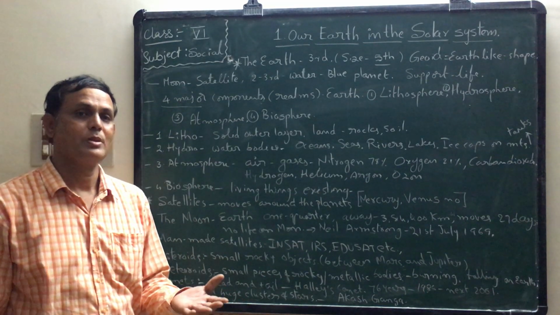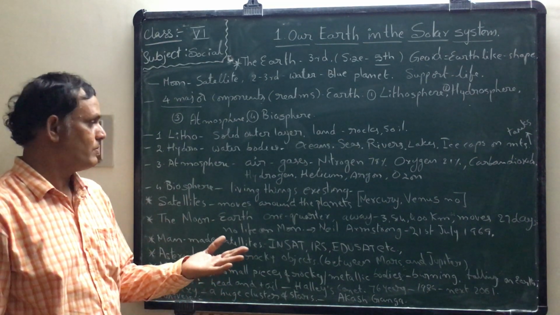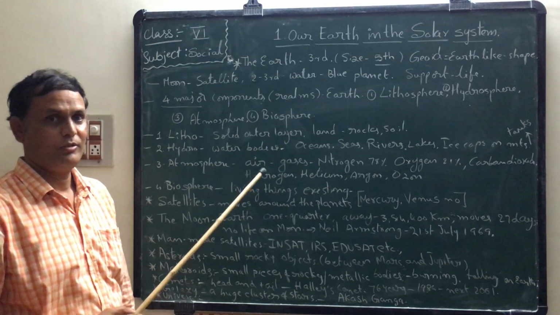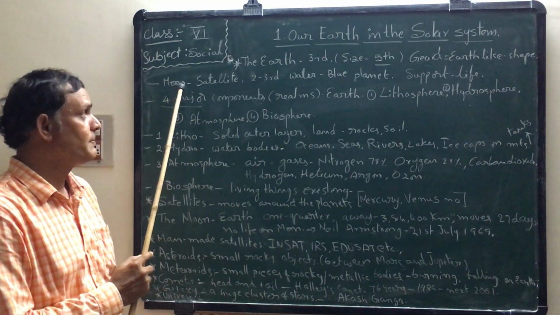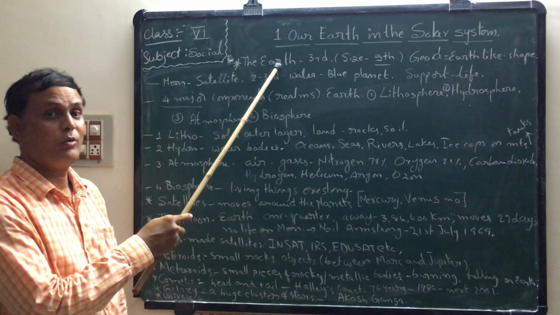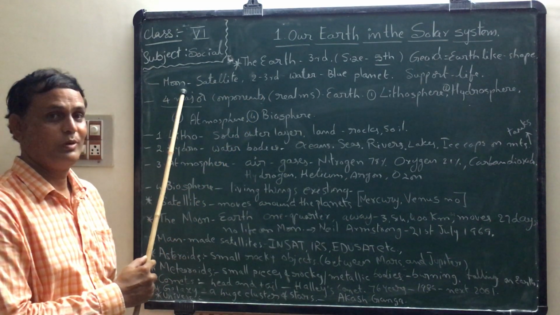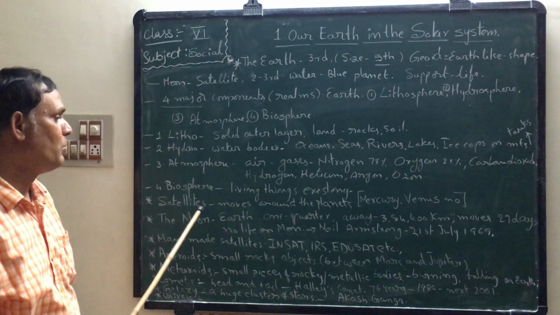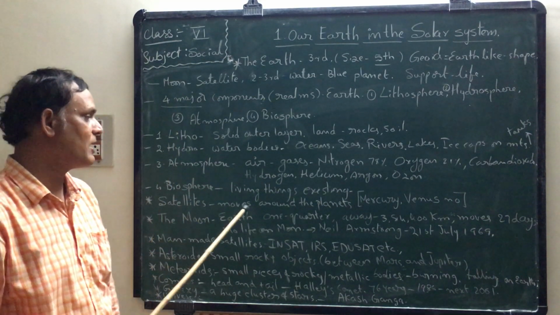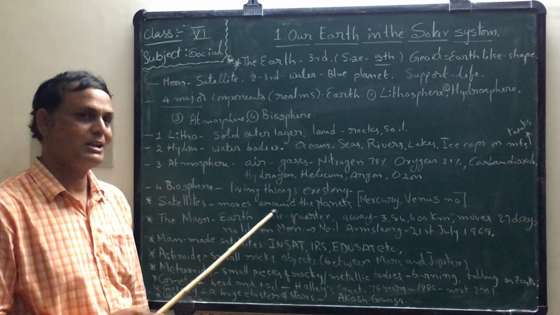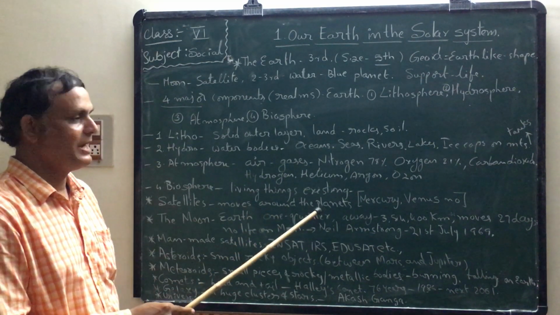Satellites are... planets have satellites. For example, Earth has one natural satellite, that is called the Moon. These satellites move around the planets.